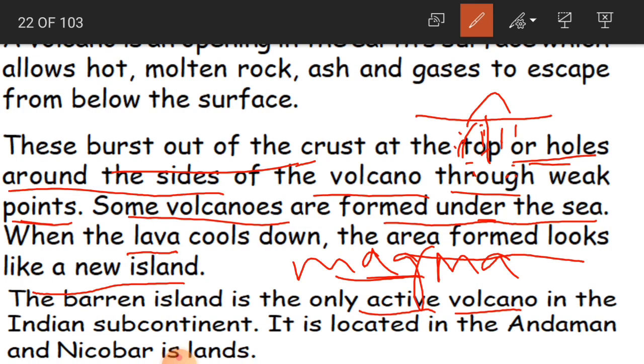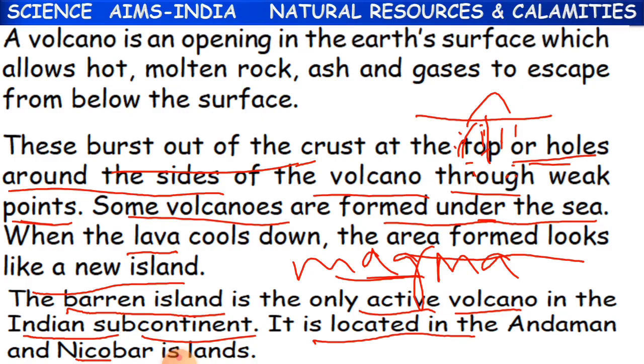So this active volcano is called Barren Island, and it is located in the Andaman and Nicobar Islands. Clear, children? Okay, so which is the island located in the Indian subcontinent? Barren Island. Okay, and it is the only active volcano.